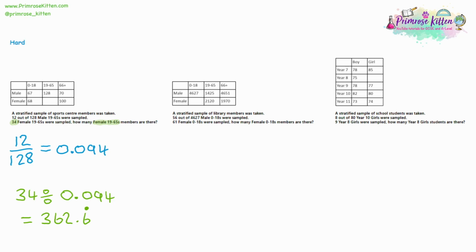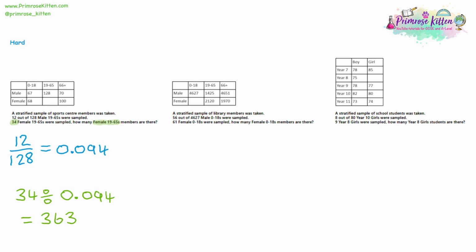But what you might remember is in the easy and medium questions, when we did our calculations, the sample didn't always give you a whole number and you would have to round. So that original 34 we were given, that's not actually the accurate number for the sample. We should have been sampling somewhere around about 34, a number that rounded to 34. So what we need to do is just do the same thing again, round it to the nearest whole number. So we're going to round that up, because 0.6 is more than 5, rounding it up, and that'll give us 363 as our answer.